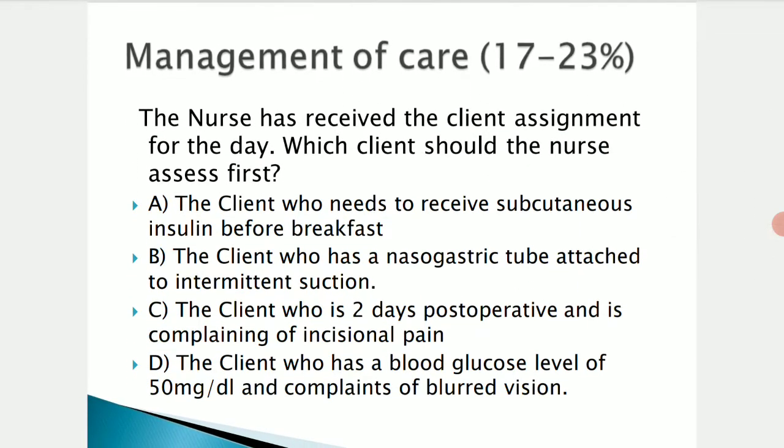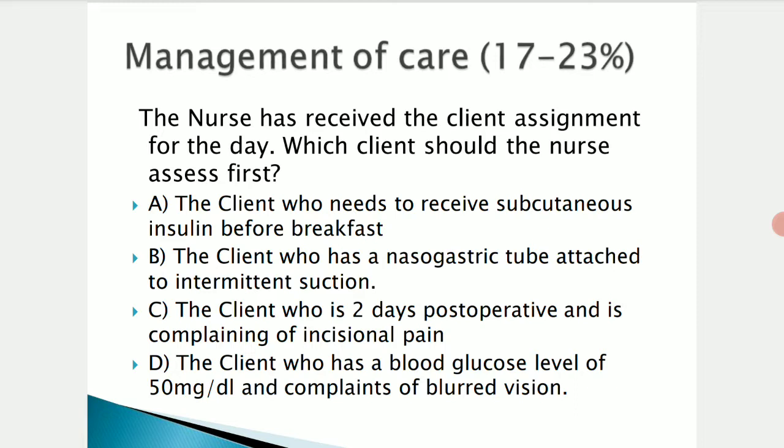The first need, management of care, around 17 to 23 percent, can be asked based upon how the care has to be taken according to the needs of the patients. So how we have to take care of the patients based upon their needs, like managing the care. How to manage the patients. I have given one example, so that with that example we can discuss this point and you can understand it easily.